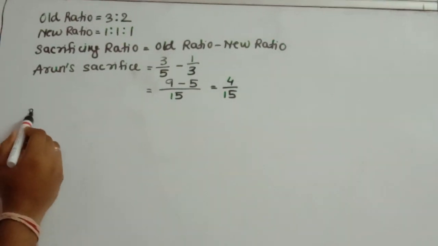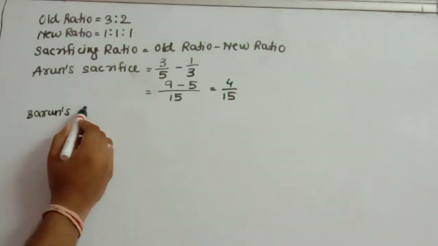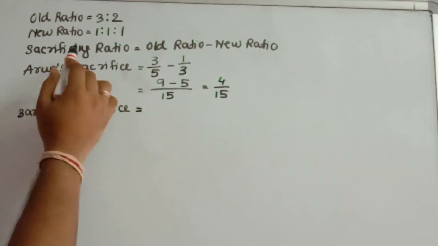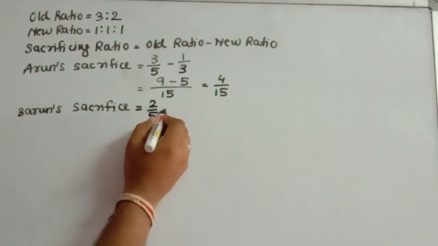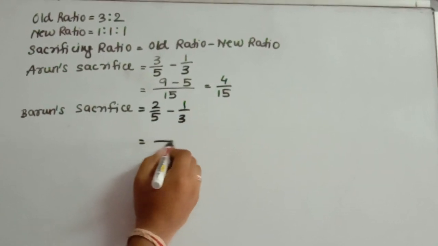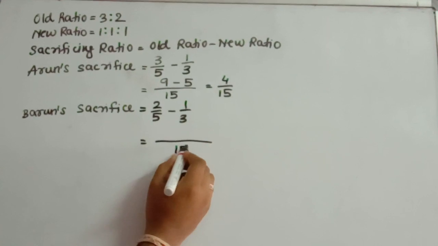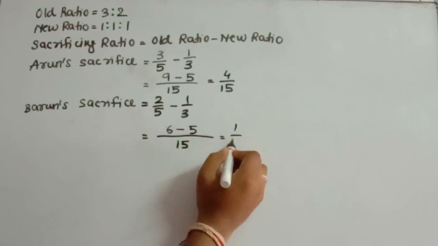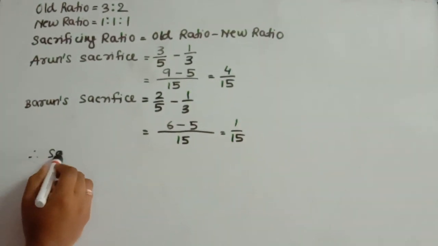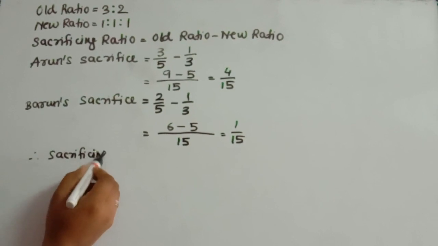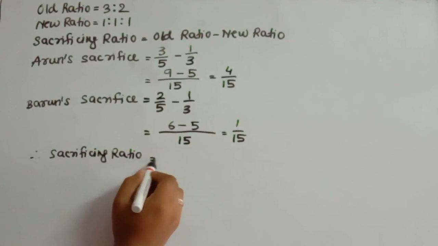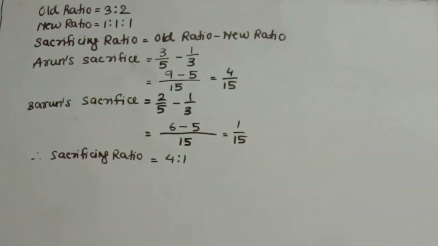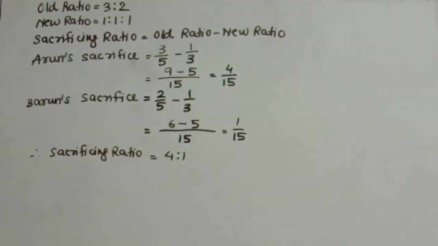And next we have Varun's sacrifice. What was Varun's old share? Varun's old share was 2 by 5 and Varun's new share is 1 by 3. So again take the LCM of 5 and 3, 15. So 6 minus 5, 1 by 15. Therefore, the sacrificing ratio is equal to 4:1, that is 4 by 15 and 1 by 15. So it's 4:1. Now after this, we shall proceed forward with the journal entries.